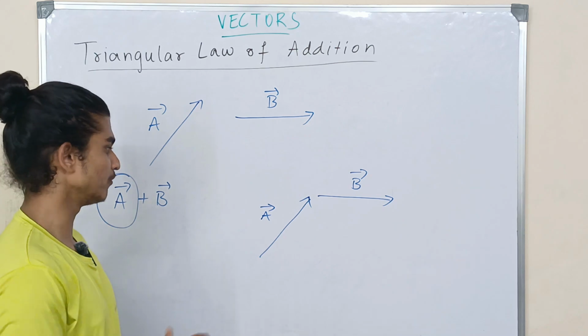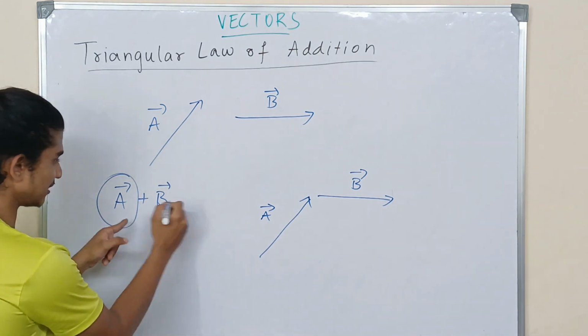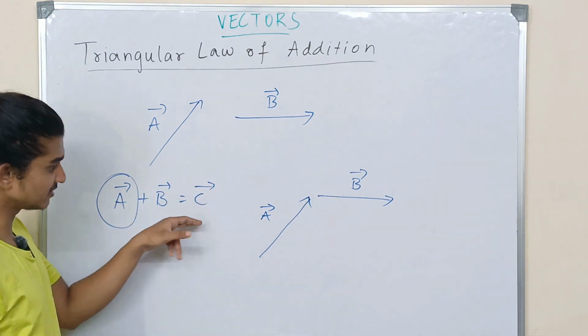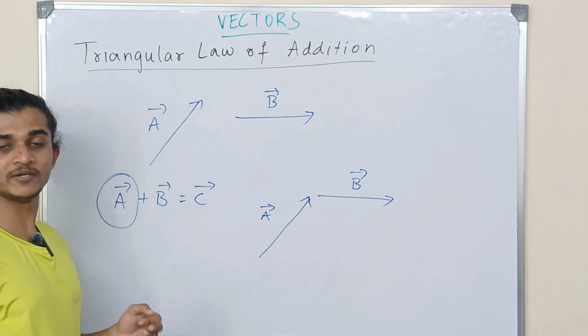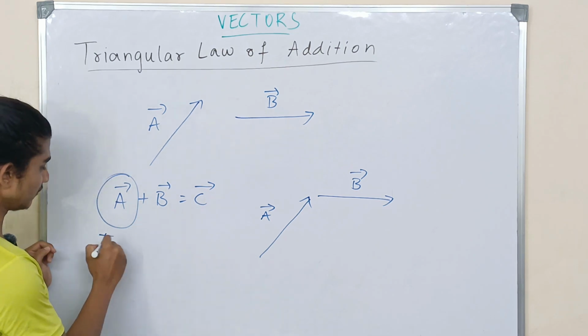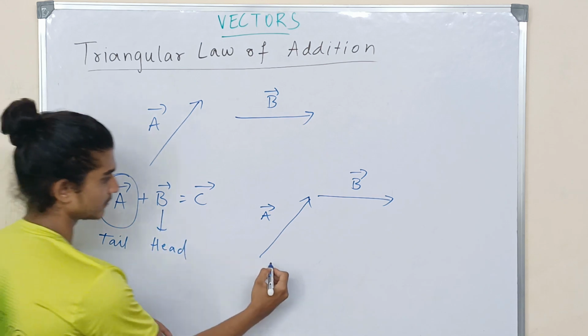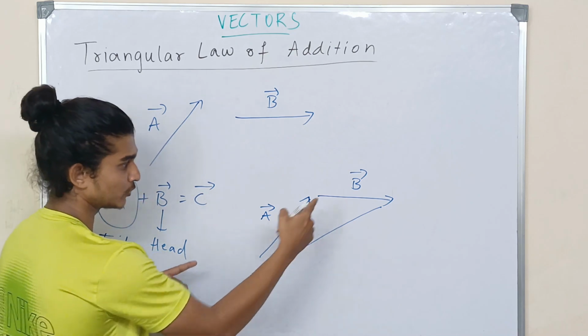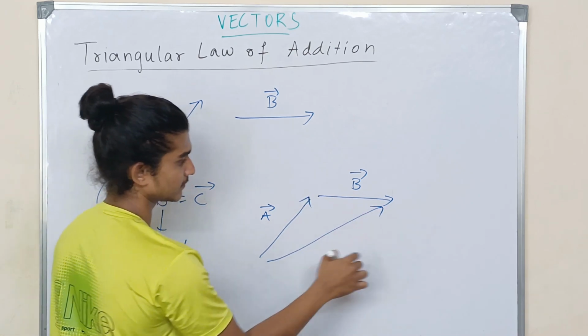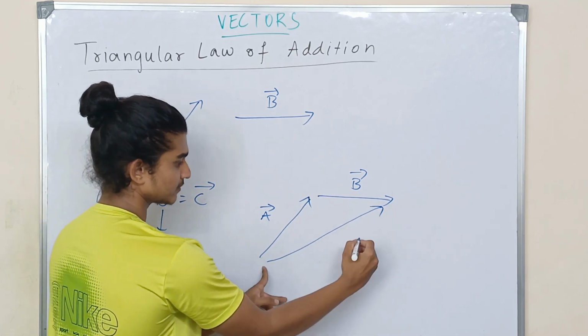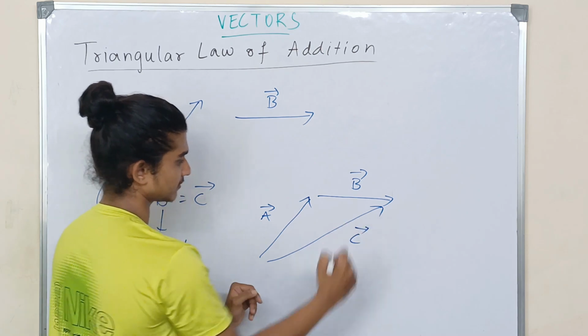Yes, it is there in the form of tail head fashion. So suppose A plus B equal to C vector. This new C vector is going to be in such a way that the tail of the first vector and the head of the second vector should be connected, and towards the second vector you should write the head. So this vector what you're going to see here is going to be your C vector.